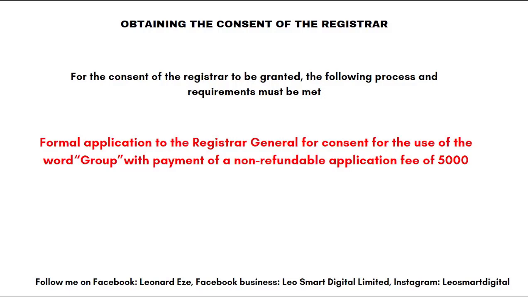Now, there must be a formal application to the registrar general for consent for the use of the word group, with payment of a non-refundable application fee of 5,000 naira. This application is done online. So once the name of the company you want to register has "group" in it, it will pop up and you click on apply for reservation code. This reservation code is like getting the consent of the registrar to register this group of companies.